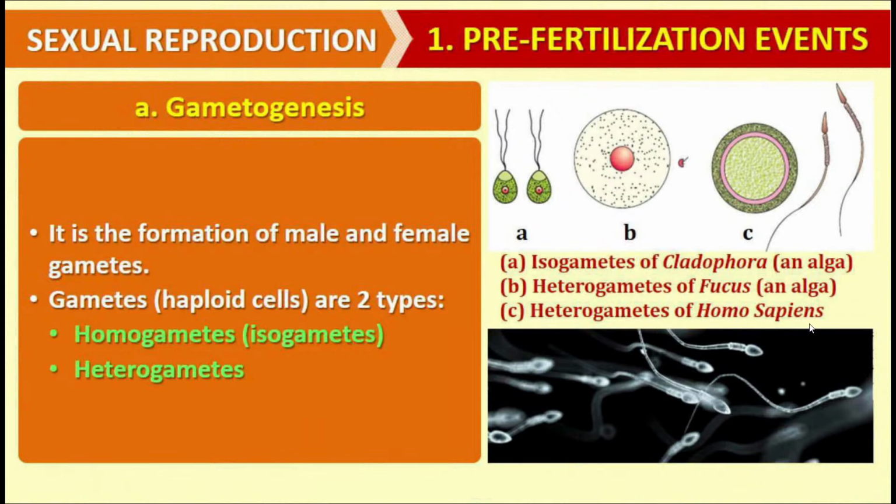And in case of Homo sapiens, Homo sapiens is the scientific name for the human species. In case of Homo sapiens also, we have different types of gametes. That is, the gametes vary in their morphology as well as functionality. Sperm, which is a male gamete, is microscopic and elongated, whereas the female gamete, which is called an egg or ovum, is larger in size and is laden with food material. Egg is non-motile in the majority of animals, whereas the sperm is the motile gamete.